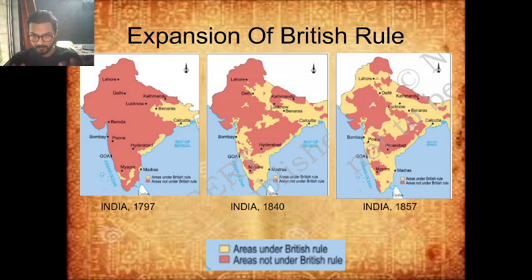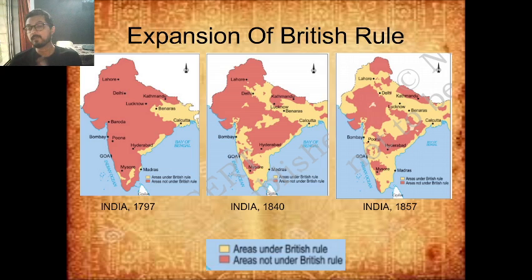So what we have in front of you right now on your screens is three different maps of India at three different times of history. The gap between them is almost 60 years. If you see, the first map is of 1797, wherein the orange or slightly pinkish areas are the areas which are not under British rule. By the time of 1840, quite a few areas have turned yellow, that is, the yellow part is under British